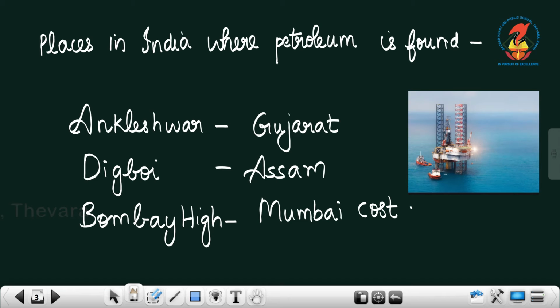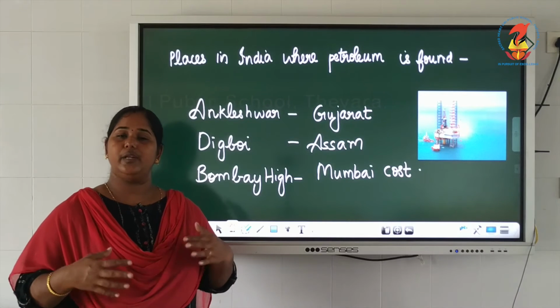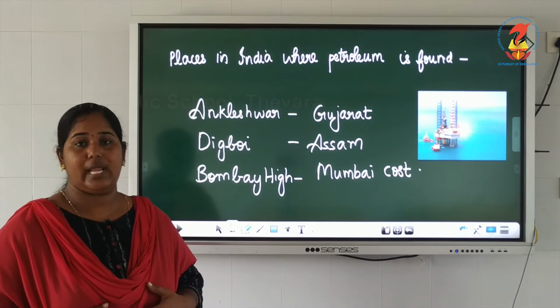Here I have mentioned some places in India which have petroleum reserves. Ankleshwar in Gujarat, Digboi in Assam, and Bombay High on the Mumbai coast. I'll repeat once again: Ankleshwar in Gujarat, Digboi in Assam, and Bombay High on the Mumbai coast. So these are the places in India in which petroleum is found in plenty.